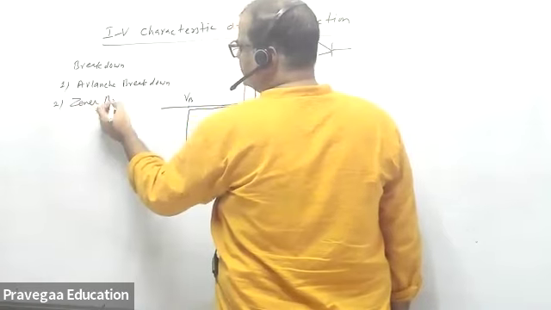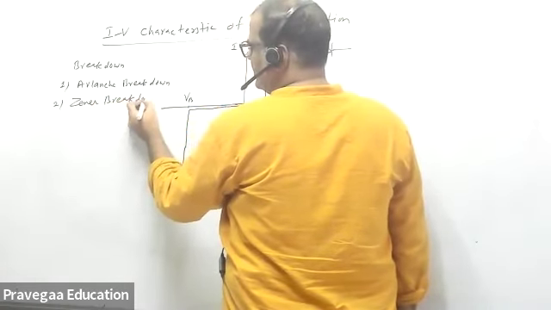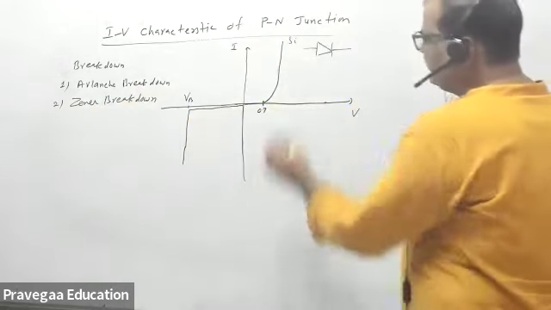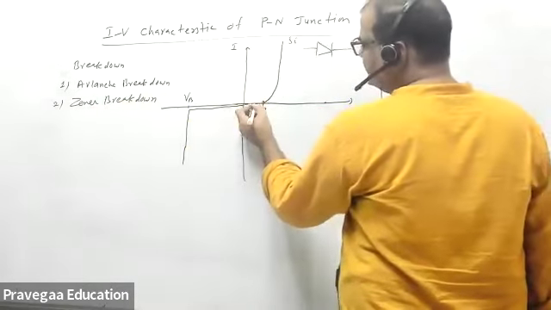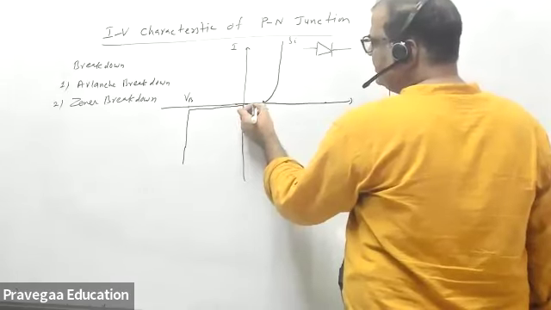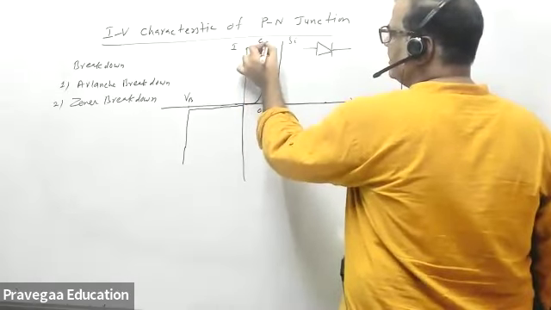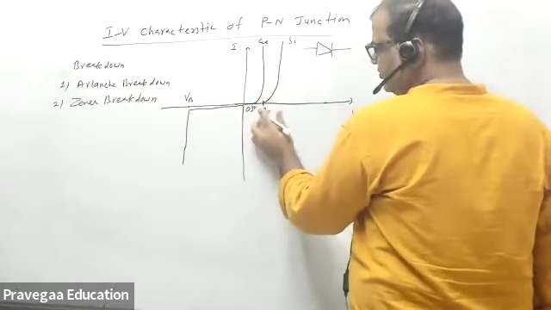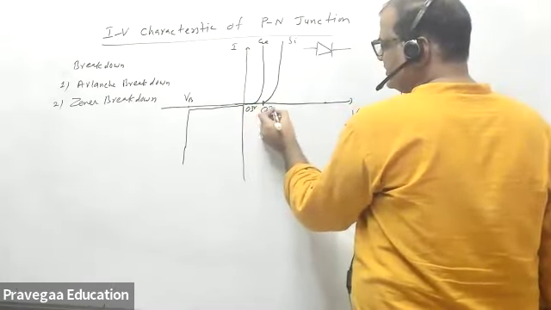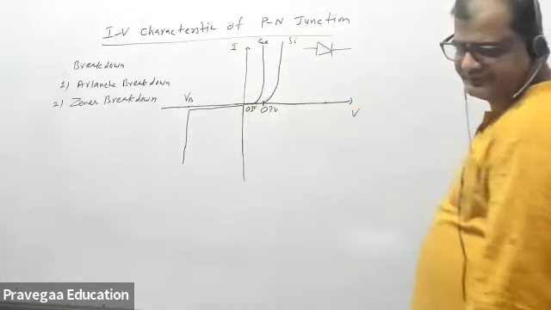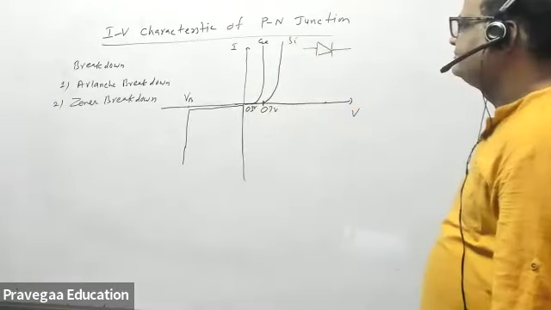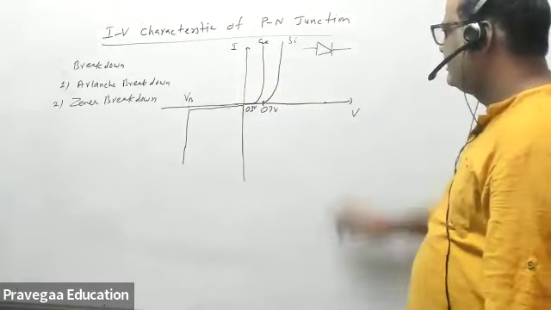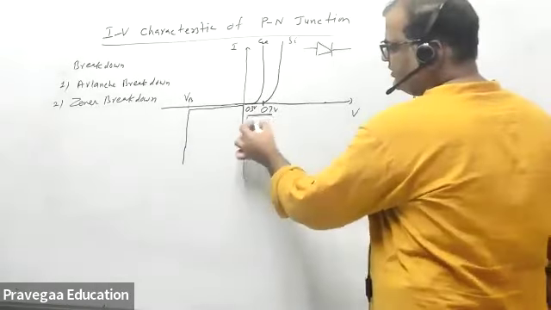There are two mechanisms by which breakdown happens. Now the same thing, if the junction is made of germanium, then this process will start at 0.3 volt, and this is 0.7 volt for silicon. The breakdown voltage may be different, but we don't have to consider that. So this is the built-in potential.